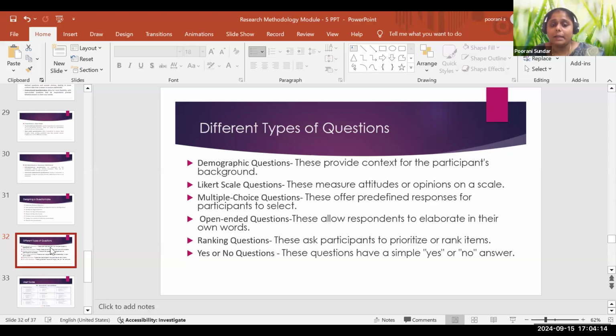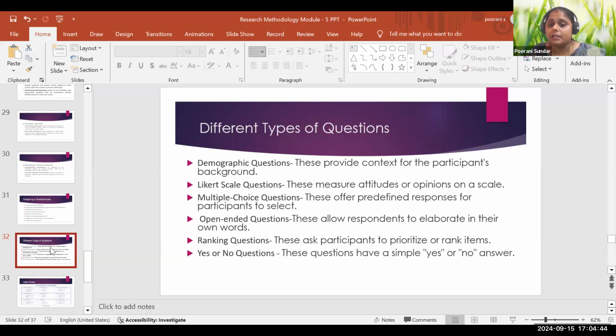When you talk about demographic questions, you might be very clear: you ask about employees' age, their location, their position. Whatever we can ask about comes under demographic questions.